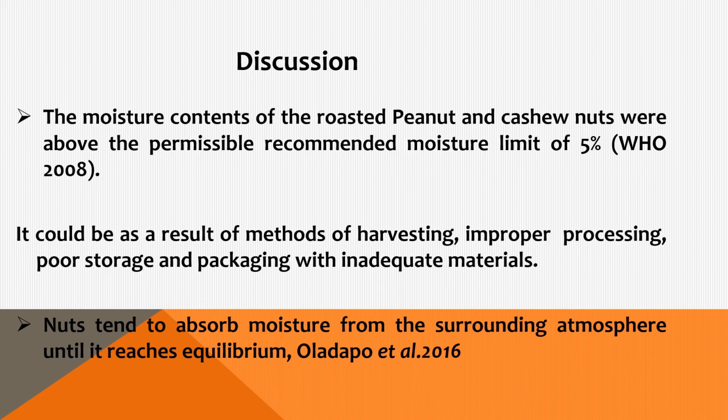It could be seen that the moisture content of the peanuts in this work was actually higher than the recommended moisture content. This could be as a result of the poor harvesting or improper processing method. It could also be as a result of the use of inadequate materials for packaging these nuts.